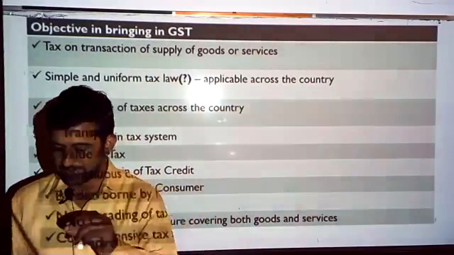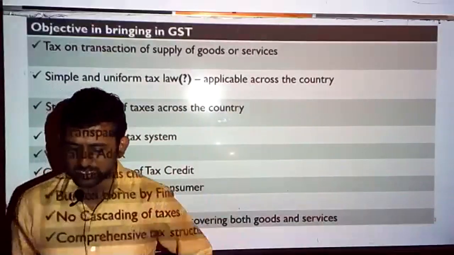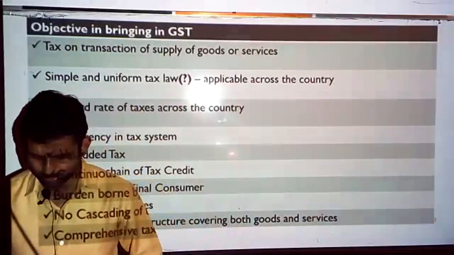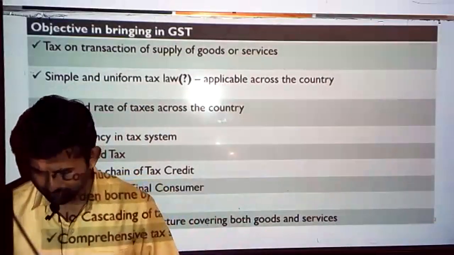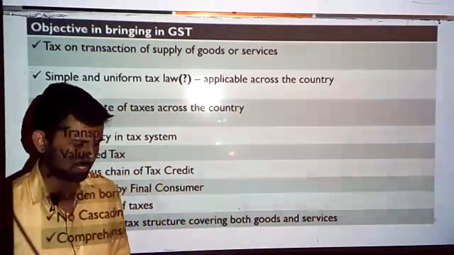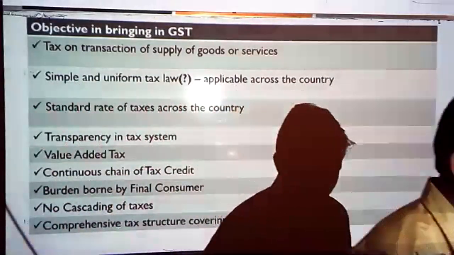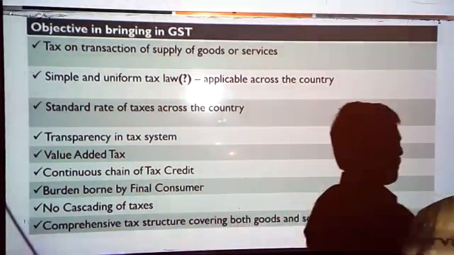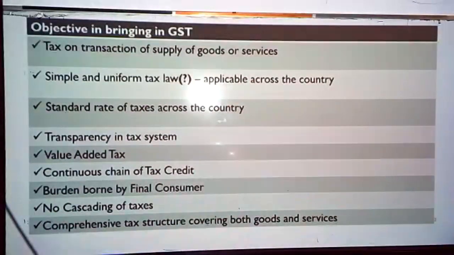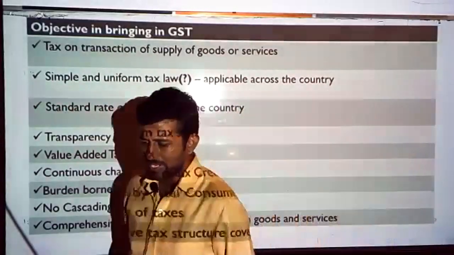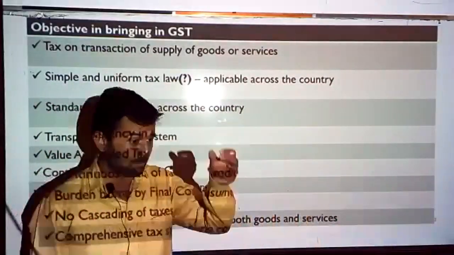Now we'll see what is the objective in bringing the GST. We already know these objectives and we will quickly go through it. What are the objectives in bringing the GST? First, tax on transaction of supply of goods or services. Now, prior to GST and the earlier indirect tax system, there were various points of taxes and there were various levies which were attracted on various points of the supply chain.